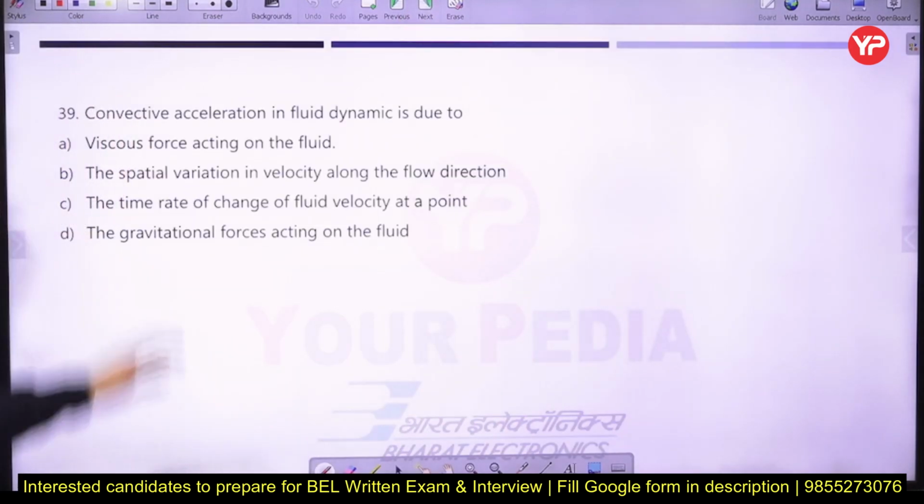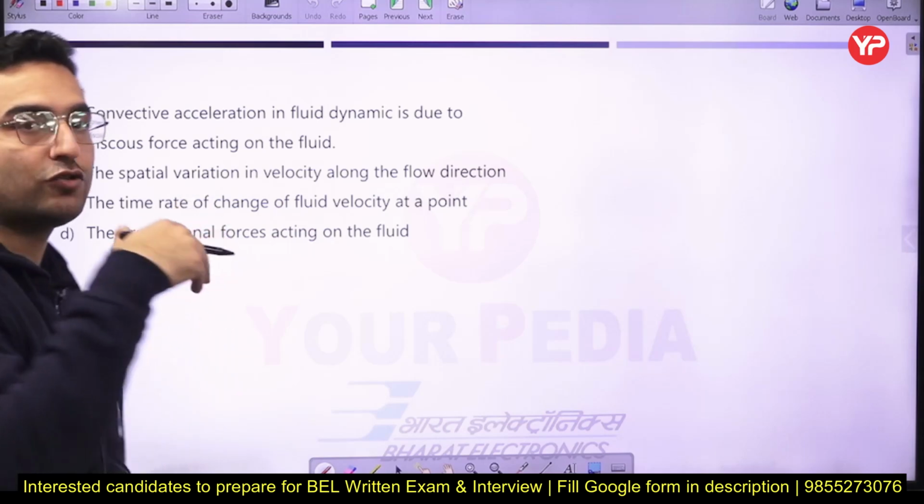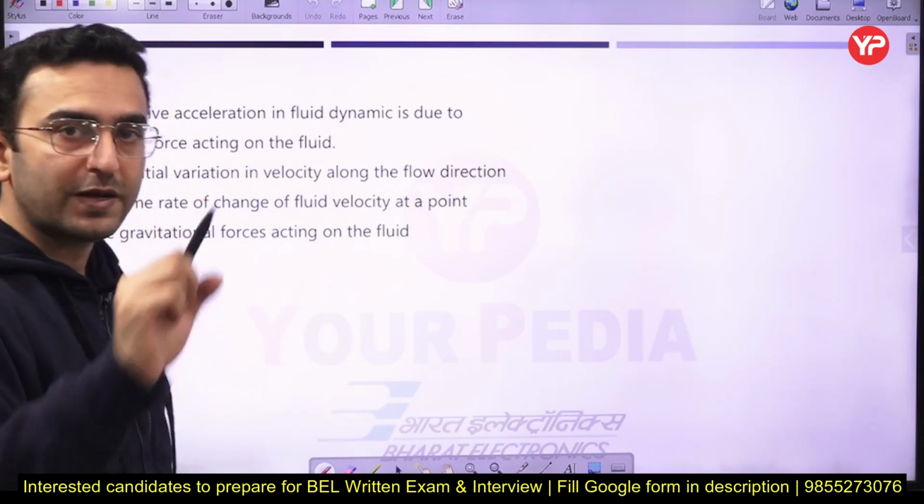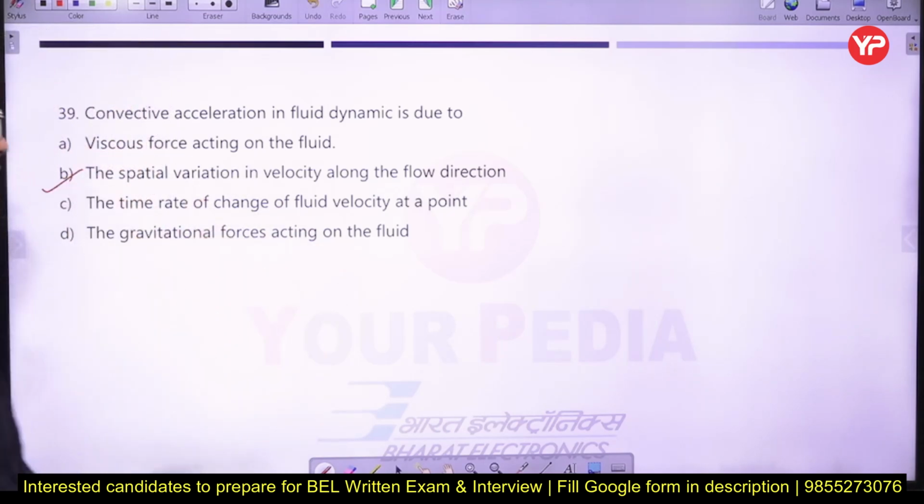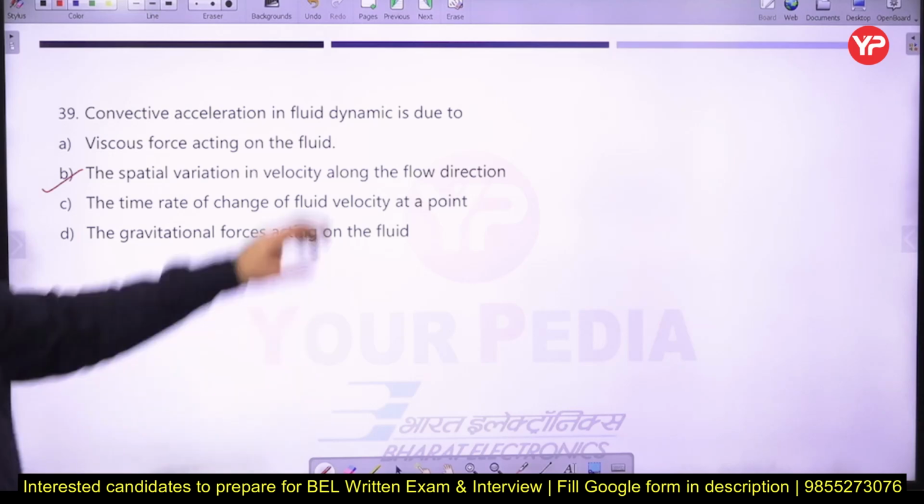Next part, convective acceleration in fluid dynamics. I've already told you it is due to the rate of change of velocity with respect to the space coordinates. That means the spatial variation in velocity along the flow directions.